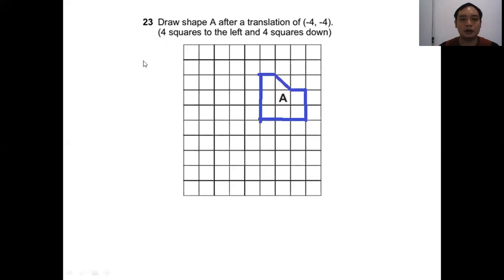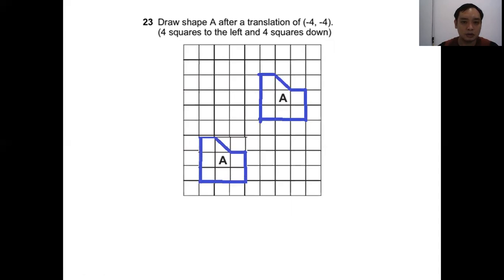Question 23. Draw shape A after a translation of -4, -4. That means 4 squares to the left and 4 squares down. So this is the shape. Translation means this shape we all move together. So first it moves 4 to the left. Left is here. Okay, so move in this direction: 1, 2, 3, 4. And move down 4 squares.